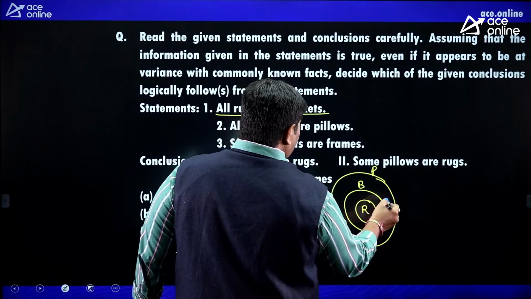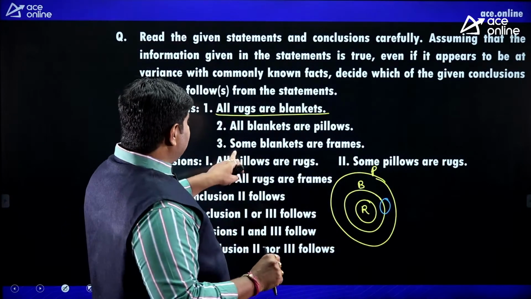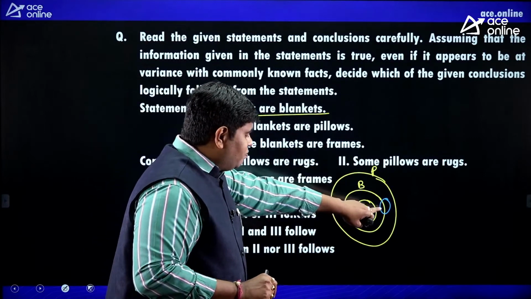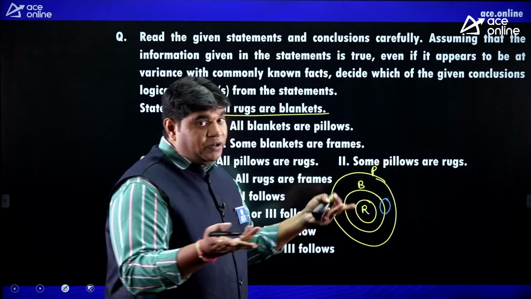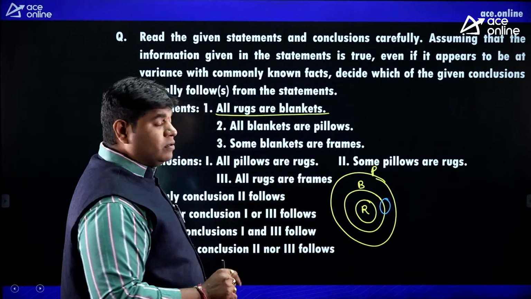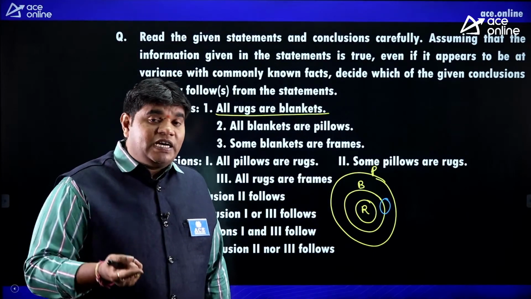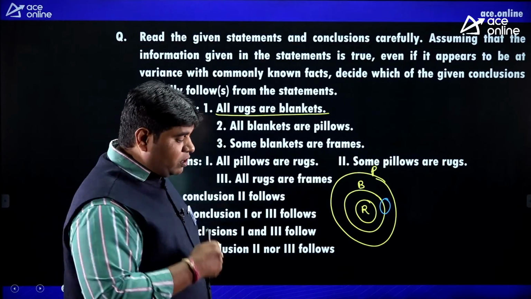Here, rugs, this blue color, there is no relation. Some blankets are frames. So that blue line touches the red, touches R, touches P, or is out of the P, we don't know exactly. Only this point I know. Next, in case you are getting a number of chances, there is generally no conclusion. Okay, there is no conclusion.